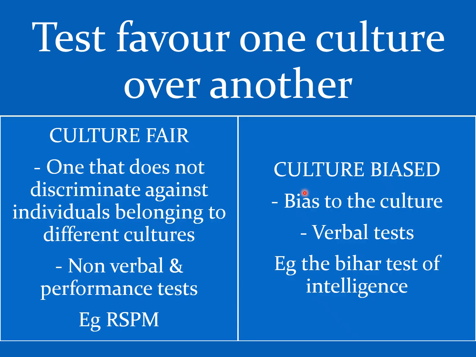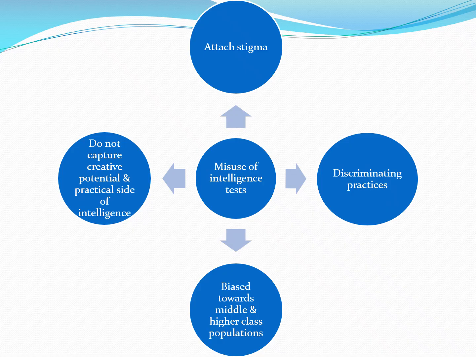While the culture biased test means that it favors one culture over the other. Say, for example, the Bihar test of intelligence. Here, the people who belong to Bihar will be able to read it and be able to do that particular test. In this, normally all the verbal tests come under the culture biased test.